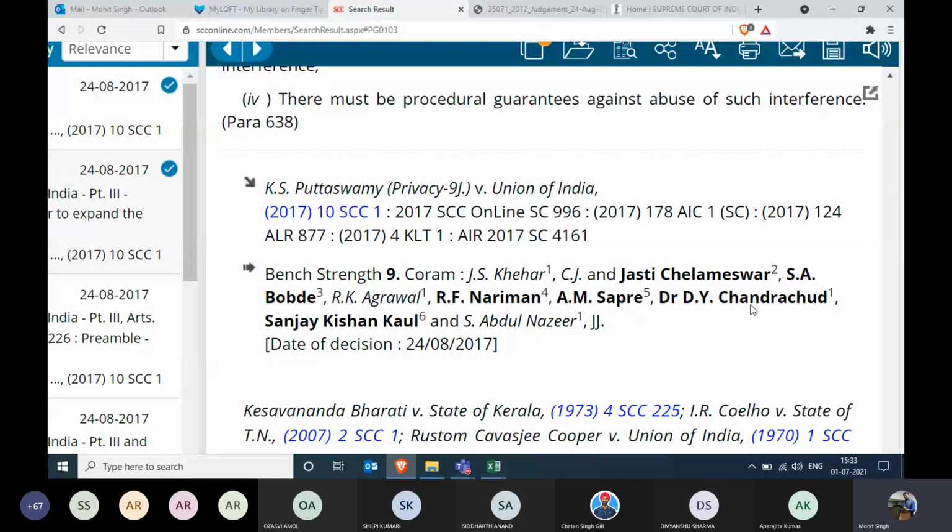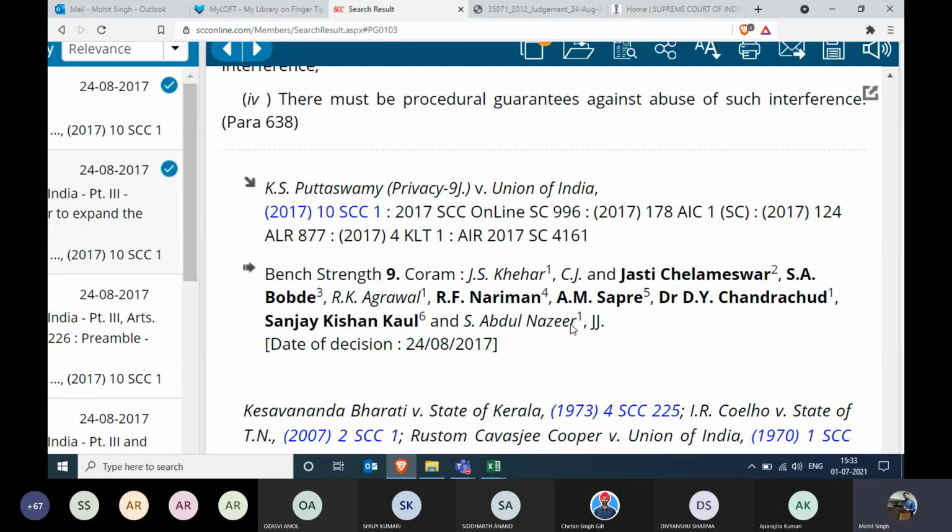So on behalf of Justice Khehar sir, Agarwal sir and Nazir sir, Justice D.Y. Chandrachud sir delivered his part of the judgment. And that is why all the numbers are common. So they have the concurring opinion with Justice Chandrachud sir. That is the precise information which you can find in the form of a digest note.